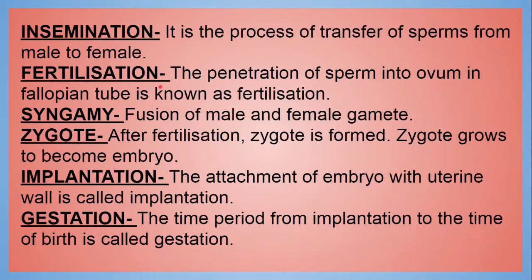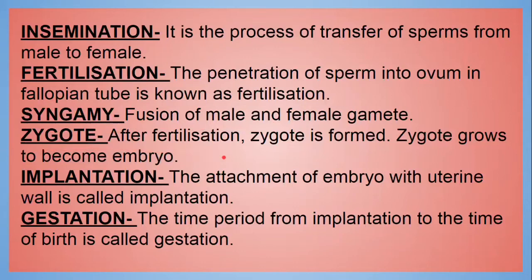Fertilization means simply the penetration of the sperm into ovum. It takes place in the fallopian tube. Syngamy is the fusion of male and female gametes. That is why it is called syngamy, means the gametes unite.